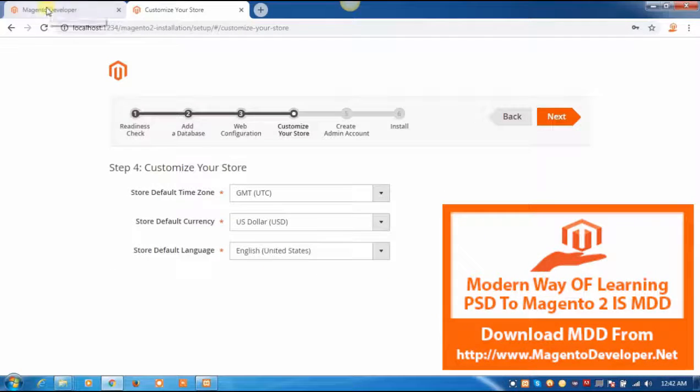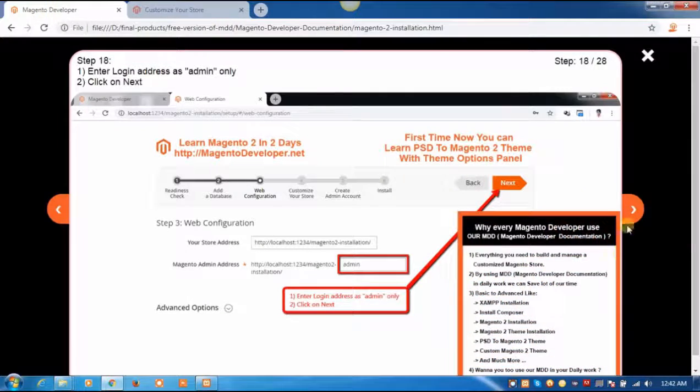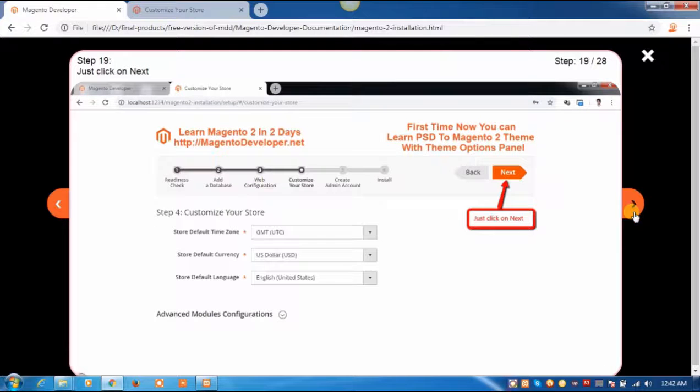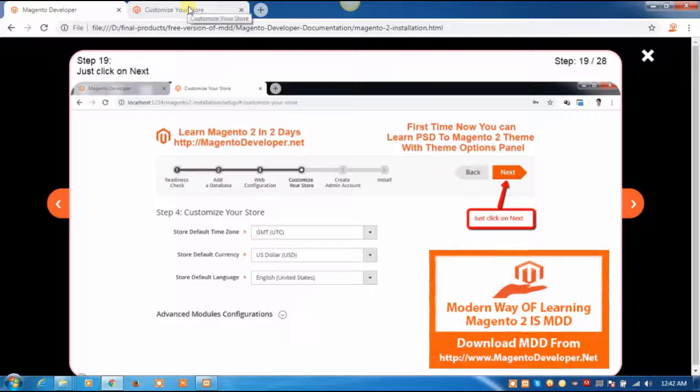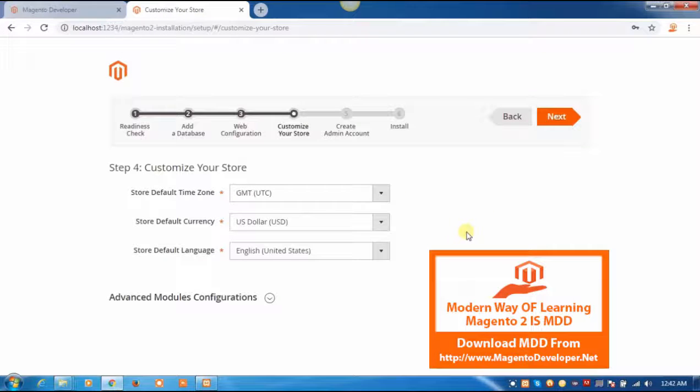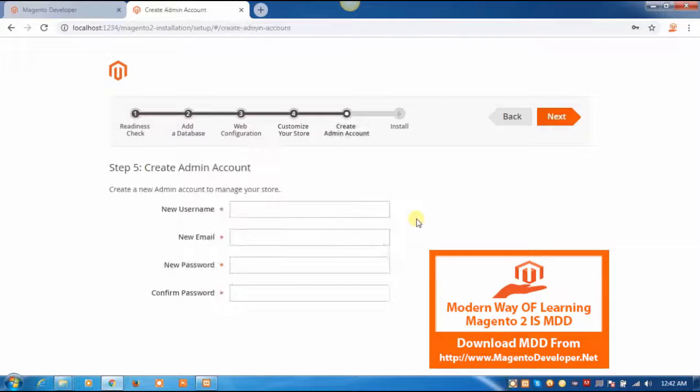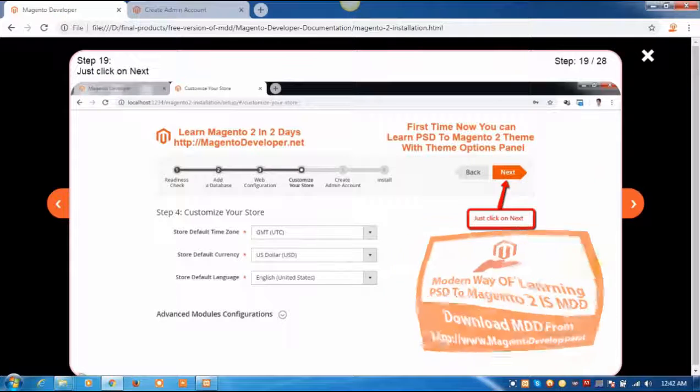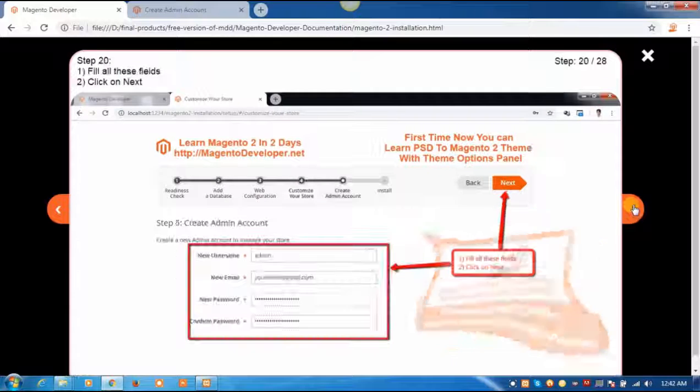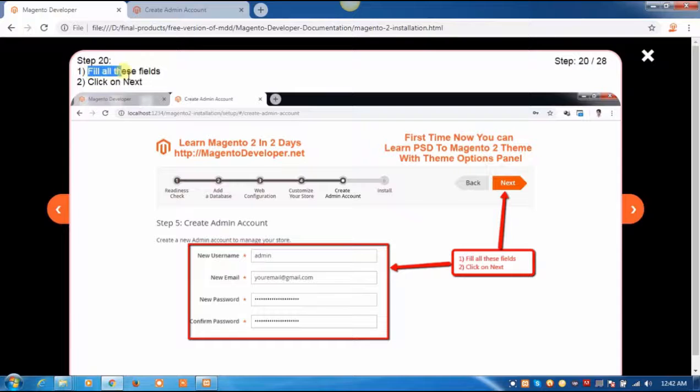Go back to our documentation, click on next step of the documentation, just click on next. Go back to our installation, just click on next.